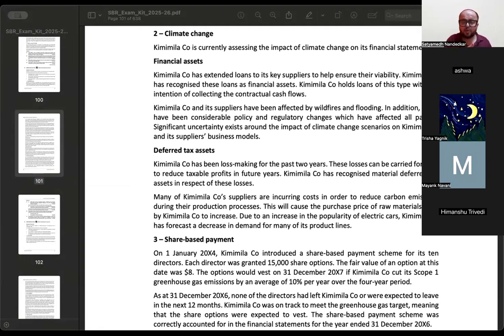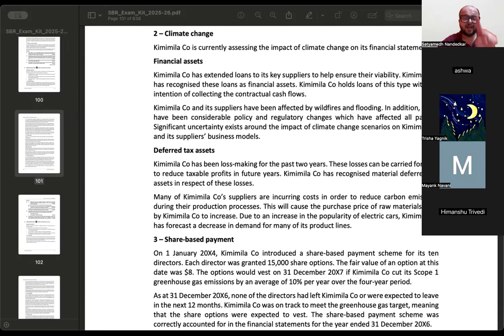So in this case, you should check whether the asset is credit impaired. You should calculate the expected credit loss based on the ability of the suppliers to repay. Consider the impact of probability to get the expected value. You should do this for each supplier. You should incorporate the expected credit loss model, calculate the amount of expected credit loss, and make necessary disclosures.